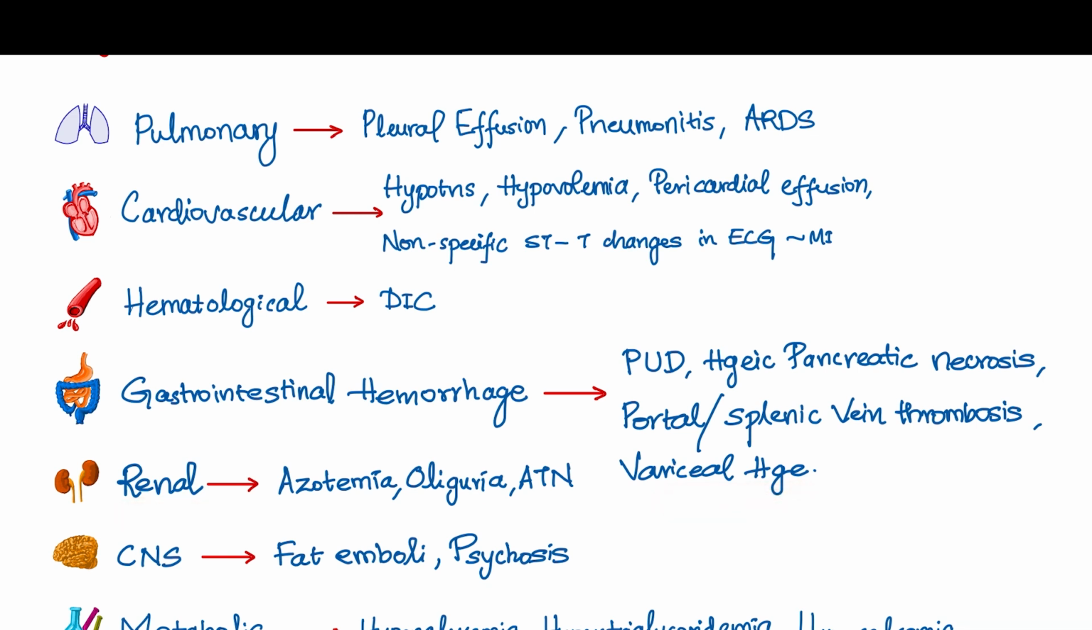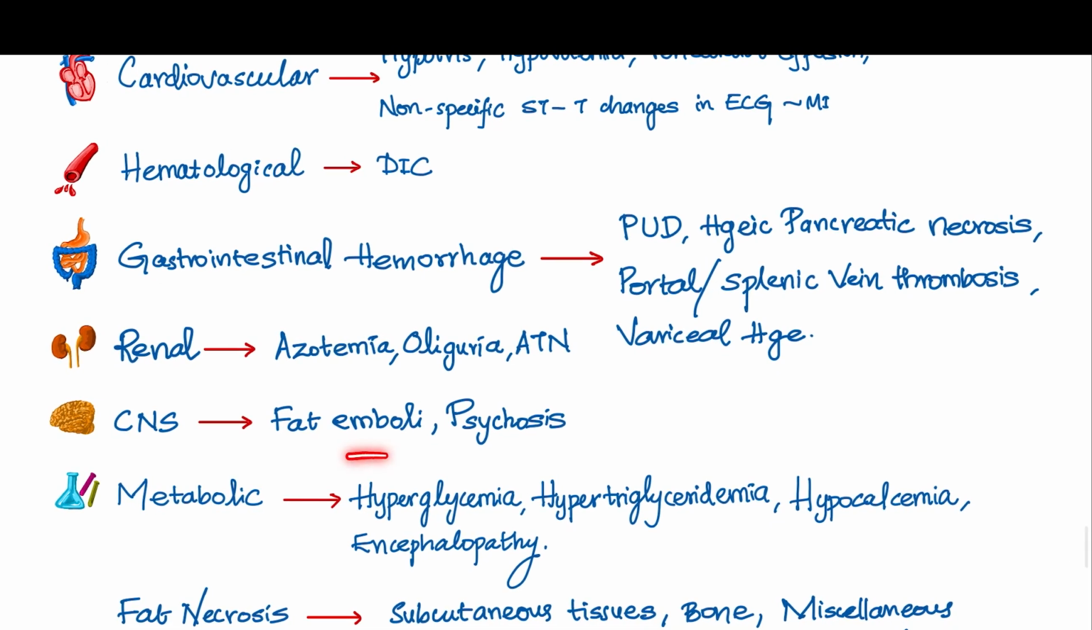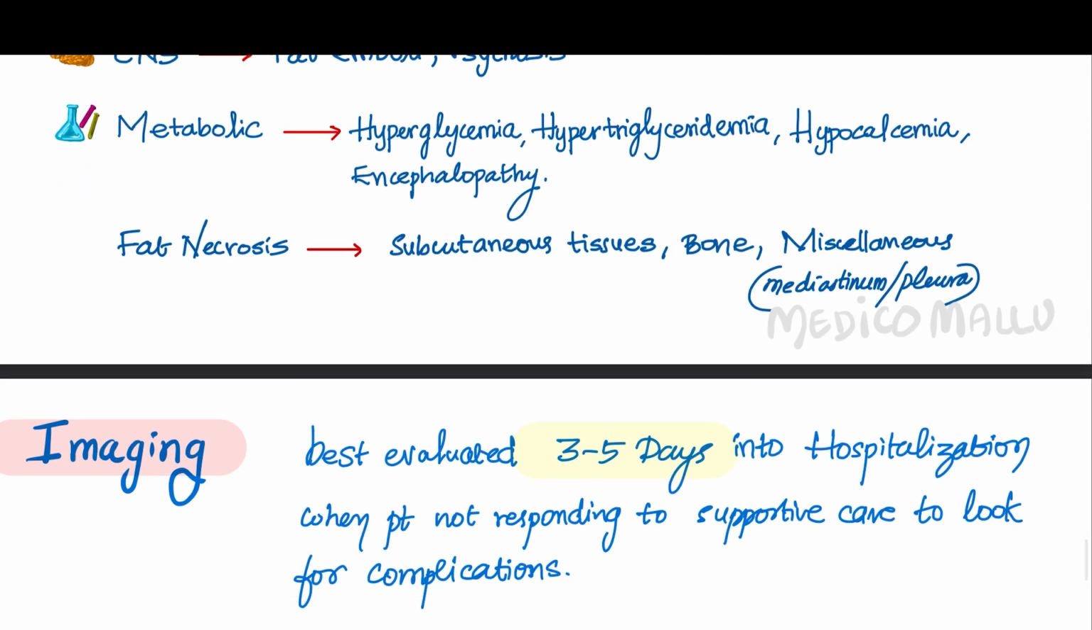Renal: there can be azotemia, oliguria, acute tubular necrosis. In CNS, there can be fat emboli, psychosis. In metabolic, there can be hyperglycemia, hypertriglyceridemia, hypercalcemia, encephalopathy, and there can be fat necrosis seen in subcutaneous tissue, bone, and other miscellaneous areas like mediastinum or pleura. So these are the complications of acute pancreatitis.